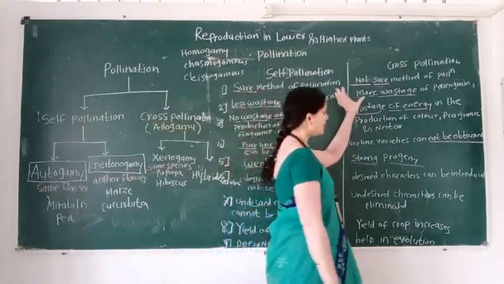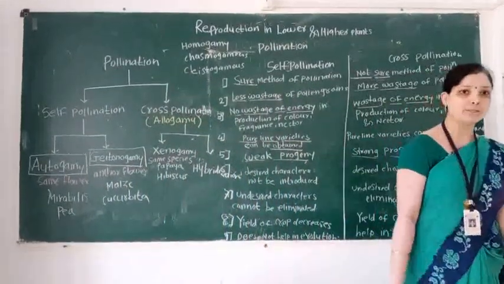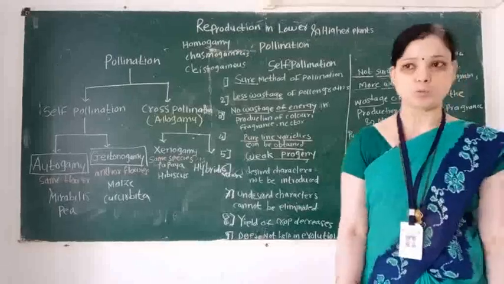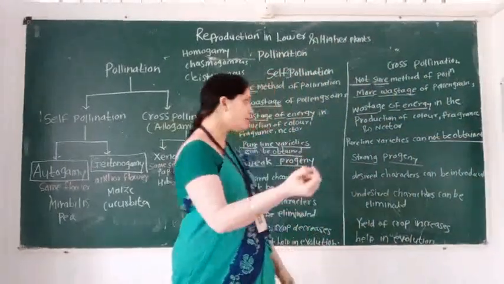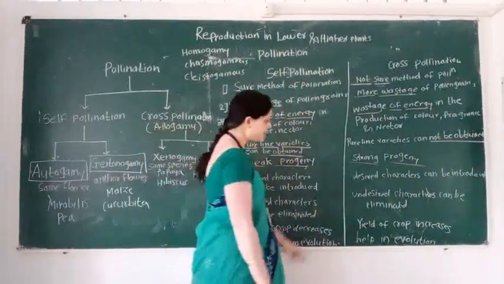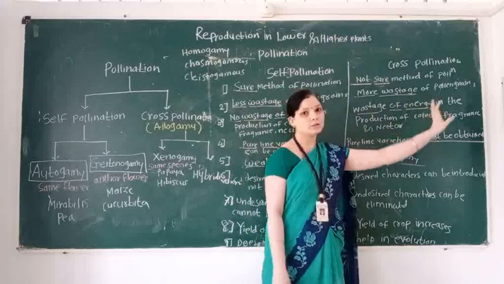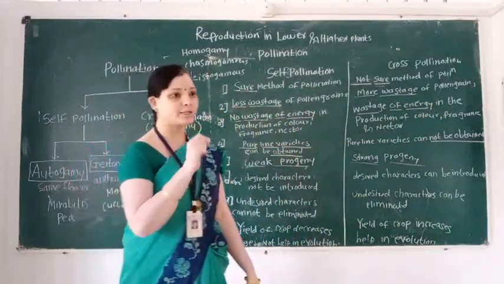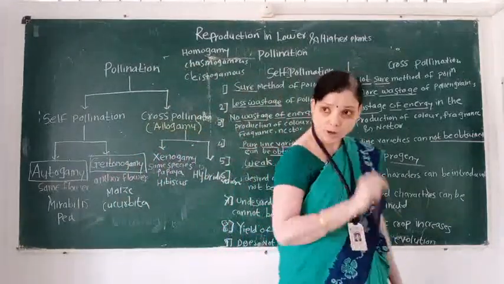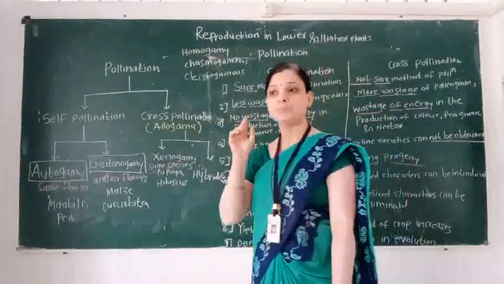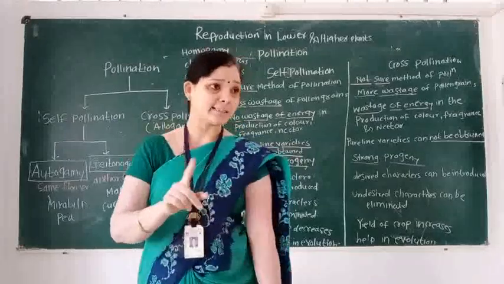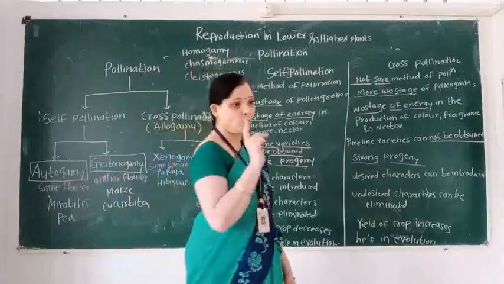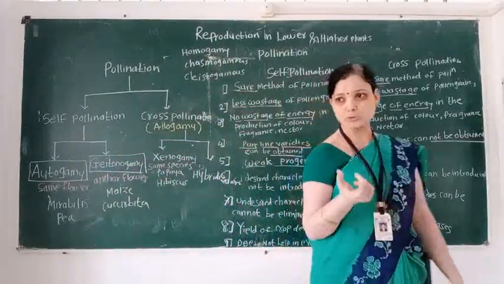Then we learn the disadvantages of cross-pollination. First disadvantage, it is not a sure method of pollination. Why is cross-pollination called a not sure method? Because pollinating agents are required, and pollinating agents are categorized into how many types?